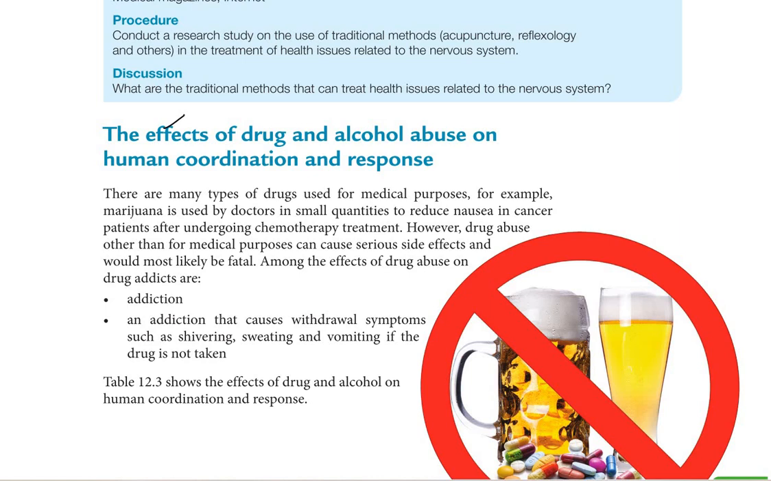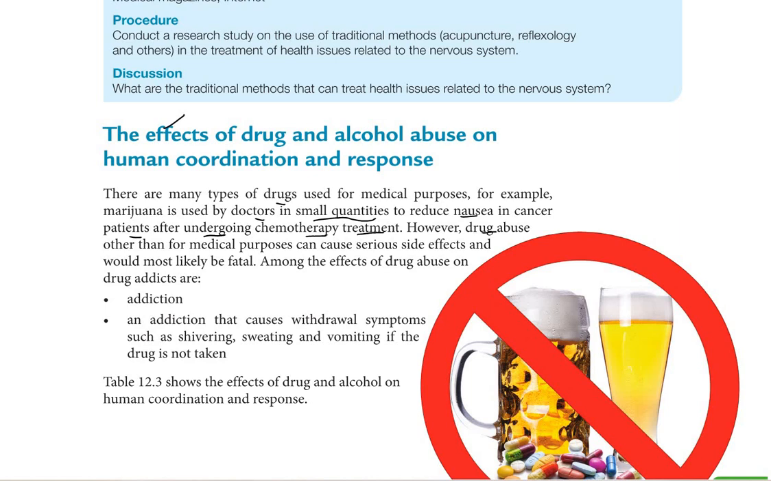Of drugs and alcohol abuse on human coordination and response. There are many types of drugs used for medical purposes. For example, marijuana is used by doctors in small quantities to reduce nausea in cancer patients after undergoing chemotherapy treatment. Usually, doctors will use small quantities only to reduce nausea. Nausea is like feeling dizzy, for a cancer patient. Usually they will feel dizzy and want to vomit. So the doctor will use small quantities of marijuana to reduce the nausea.